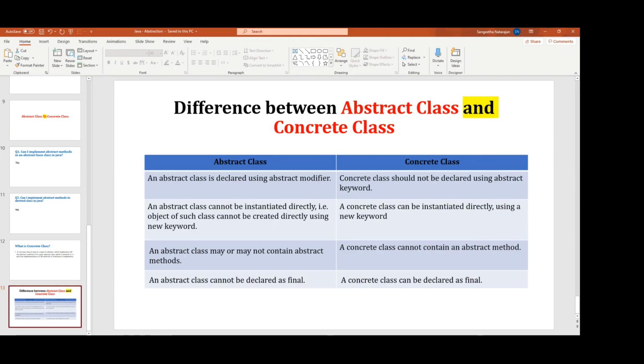An abstract class may or may not contain abstract methods. Yes, I will give the answer for this in my next video. Here we can give abstract methods or else non-abstract methods also. A concrete class cannot contain abstract methods.